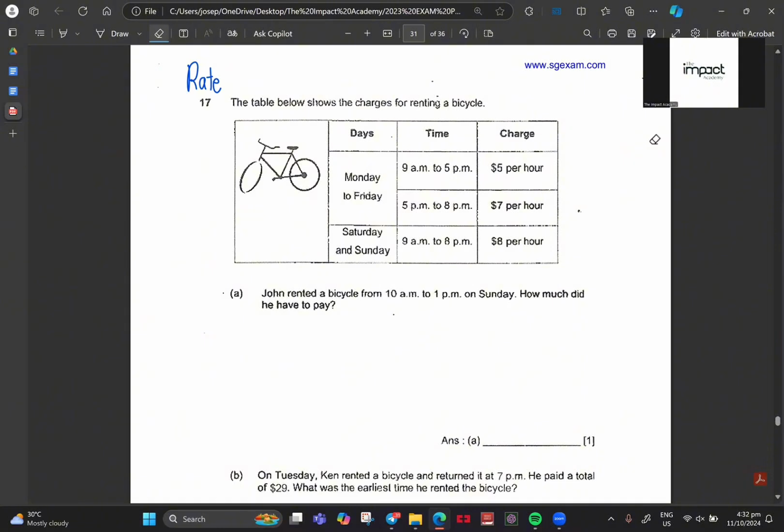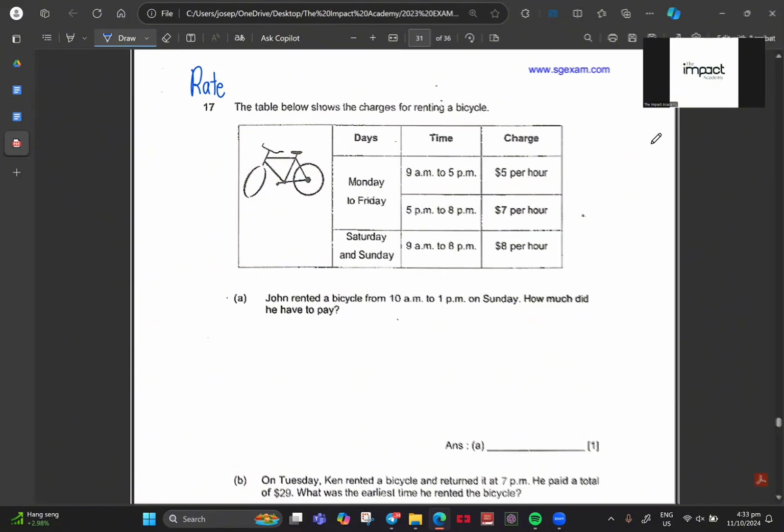Now, if you're renting the bicycle from Monday to Friday, you will pay $5 per hour if you rent it from what to what PM. You can see over there, the timing they have given you is 9 to 5 PM. From 9 to 5 PM, you have to pay $5 per hour. And if it's 5 PM to 8 PM, then you will have to pay how much? $7 per hour.